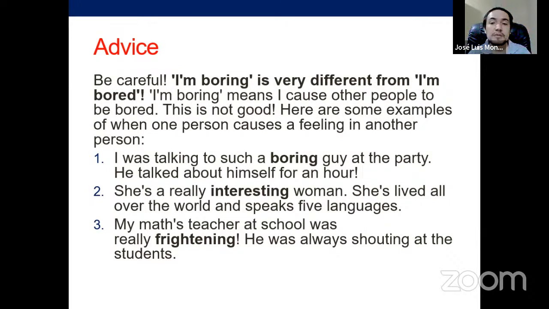And she produces people to be interested in her, once again because of her characteristics. And: my maths teacher at school was really frightening. He was always shouting at the students. Again, it's because the teacher produced that feeling in them. So again, that's, I believe, easy to get. We need to try to practice this in some examples. And as we are improving more and more our writing skills, I'm always going to ask you to write some paragraphs and ideas like that.